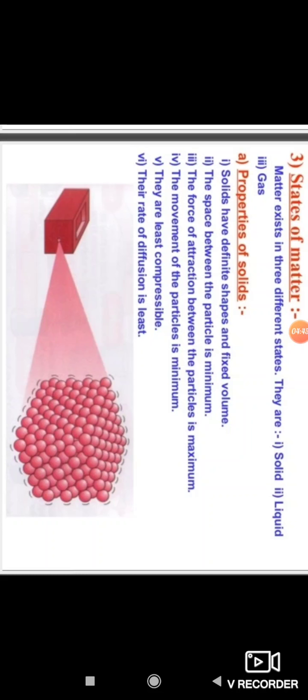And solids have a tendency to maintain their shape when subjected to outside force. Solids may break under force, but it is difficult to change their shape. Why is it difficult to change their shape?